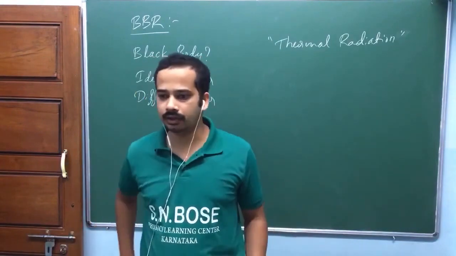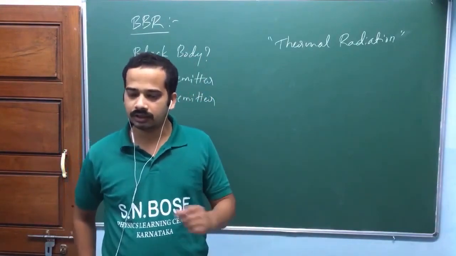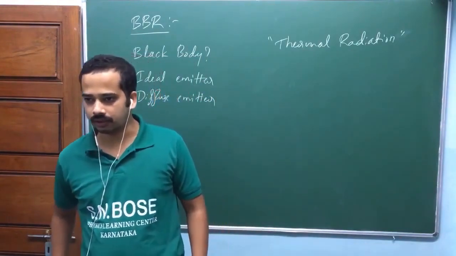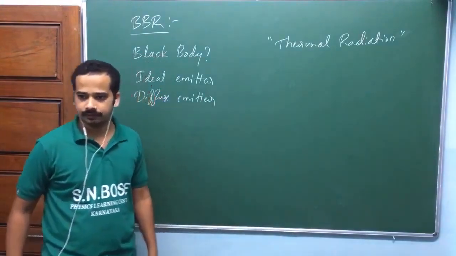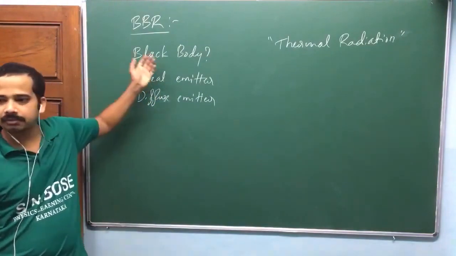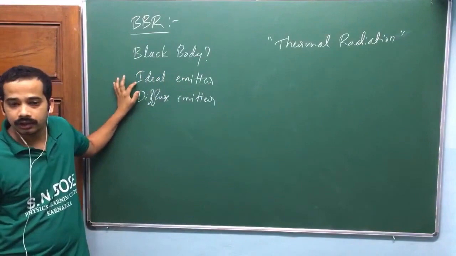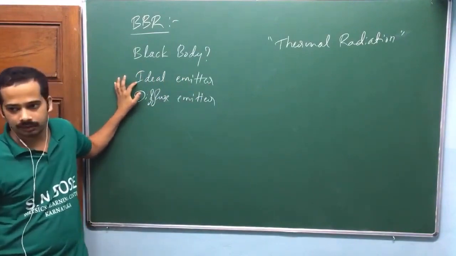At greater than 0 Kelvin there will be thermal agitation, so charges will oscillate inside any solid and emit radiation. Why have they taken a black body? They could have taken any body, because the black body is an ideal emitter. It will emit more than any other body.